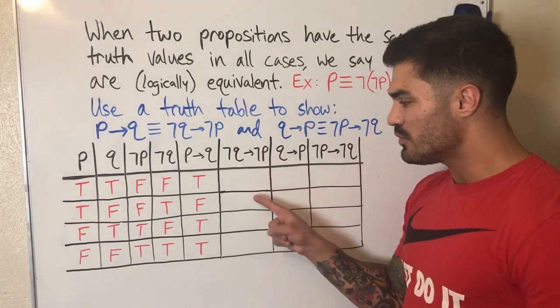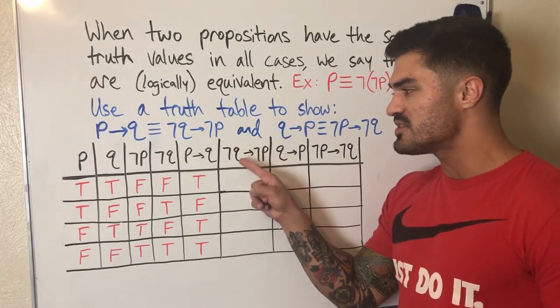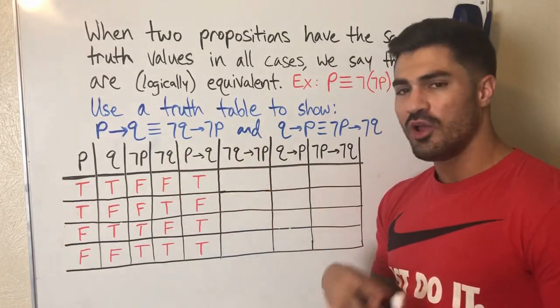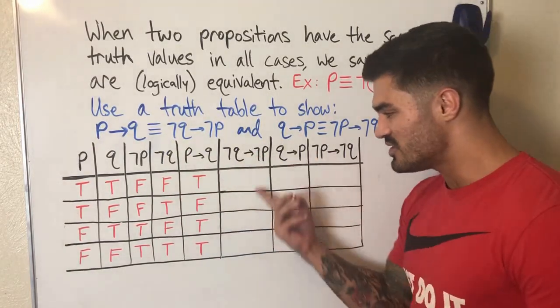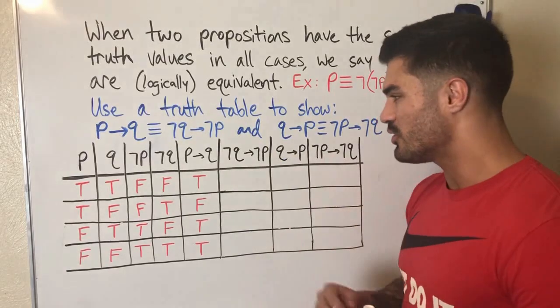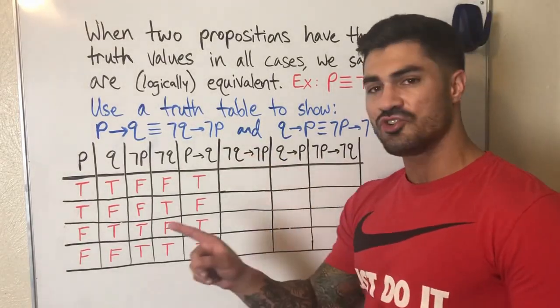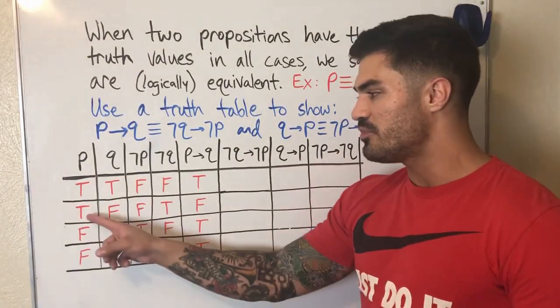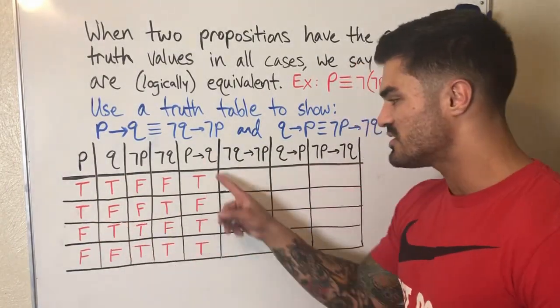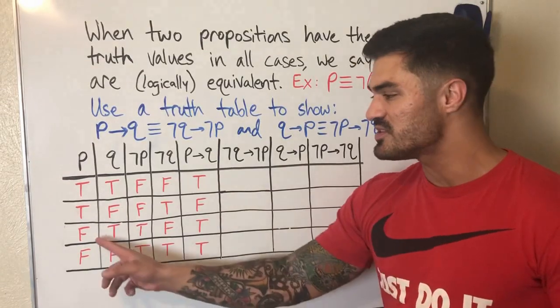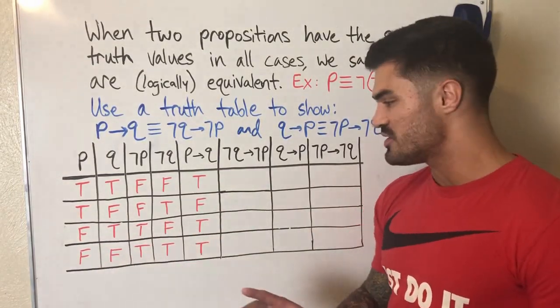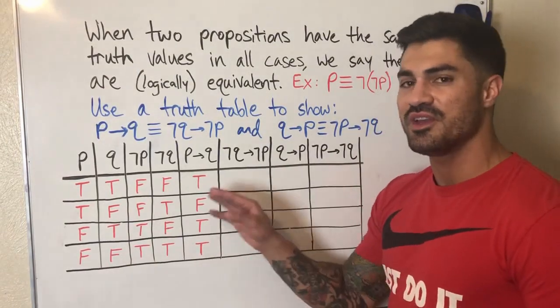So basically what I'm doing with each of these is I'm looking at my premise, and I'm going to look for the value of my premise, the truth value. And all I have to do is remember when this is true and when this is false. So again, quick recap. If my premise is true, then my conclusion has to be true in order for the statement to be true. If my premise is true and the conclusion is false, then the statement is false. If my premise is false, then we don't care what happens after that. True or false, doesn't matter. We say the statement itself is true.